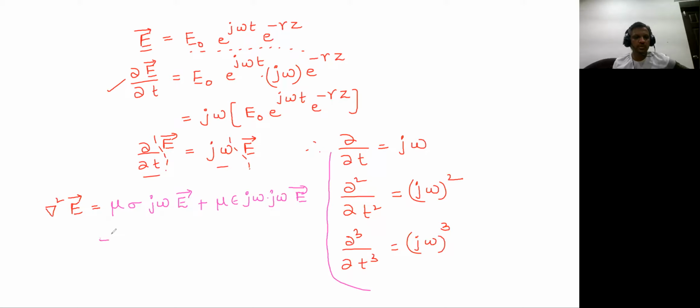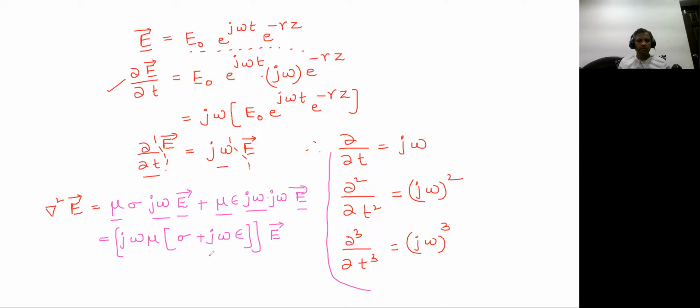So what is common in this is mu sigma j omega E, mu epsilon j omega E. So what is common here is mu, j omega, and E. So let us take j omega mu common. What we get is sigma plus j omega epsilon, and this whole thing is multiplied by E, because E is common. So del square of E will always be equal to j omega mu into sigma plus j omega epsilon whole thing into E.